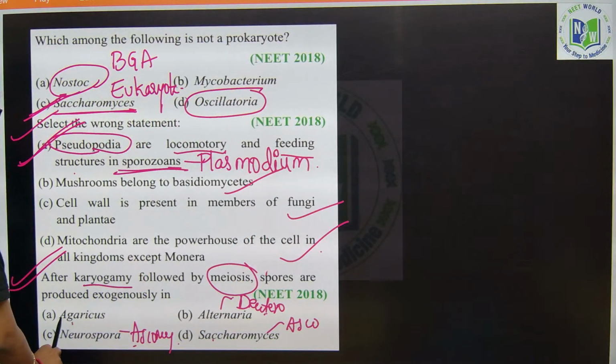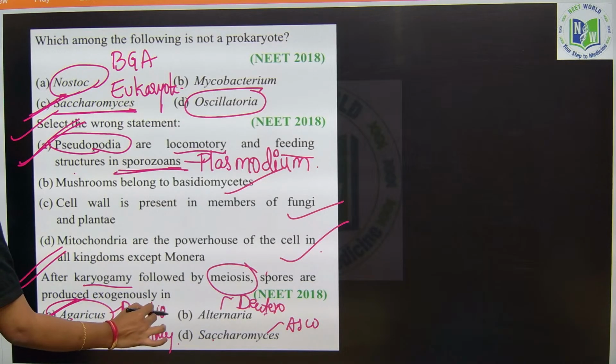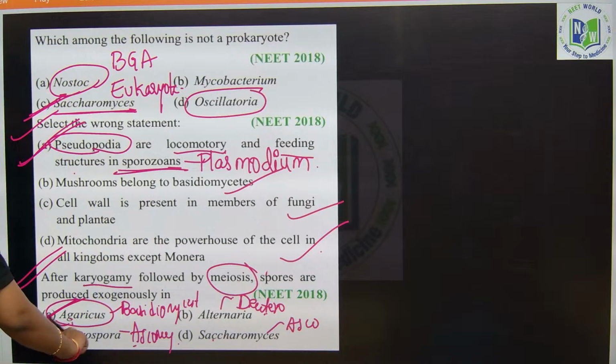Here if you see Agaricus, which belongs to Basidiomycetes, the sexual spore is basidiospores, which are exogenously released. It is as simple as it is. Option A is the right answer.